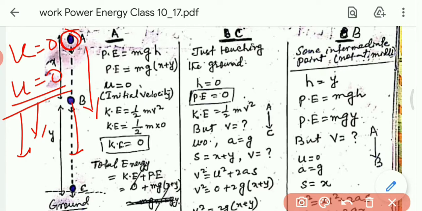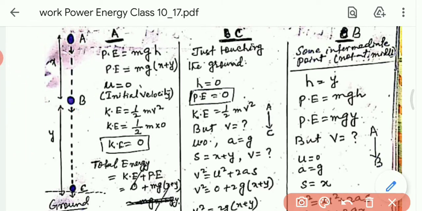So its final velocity will increase, but initially the velocity at the point A is 0. So here u is equal to 0. The formula for the kinetic energy is 1 by 2 mv square.